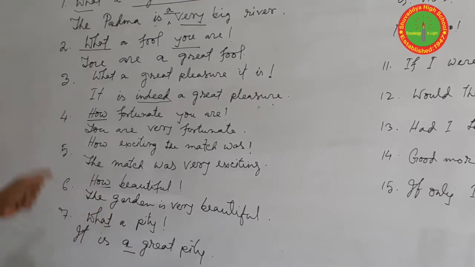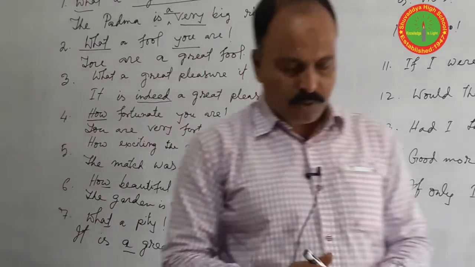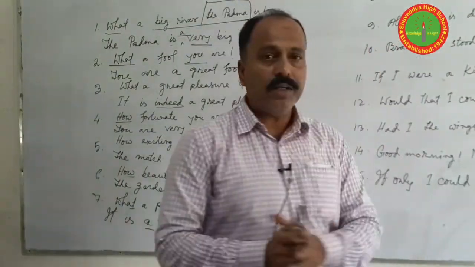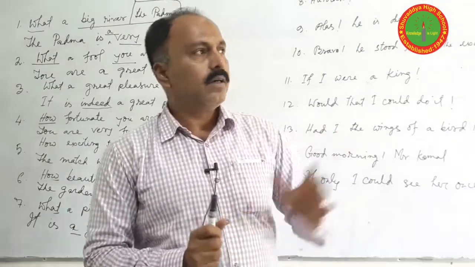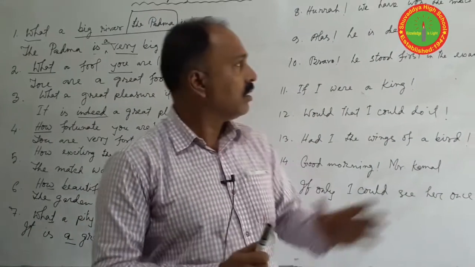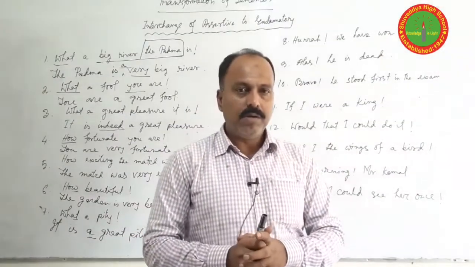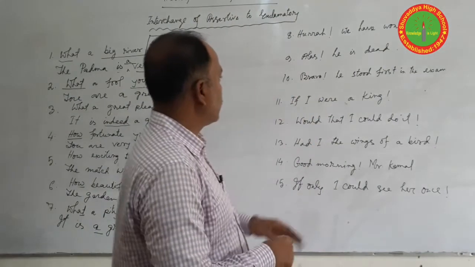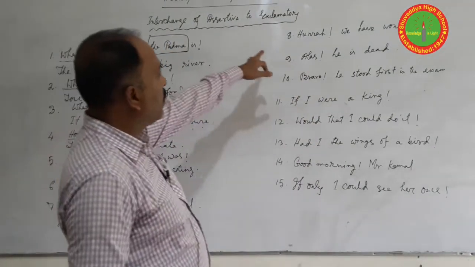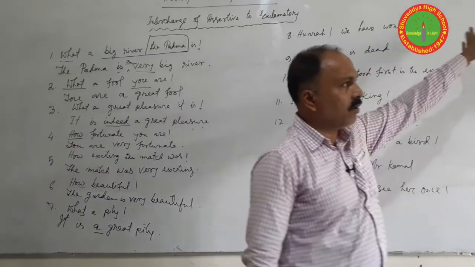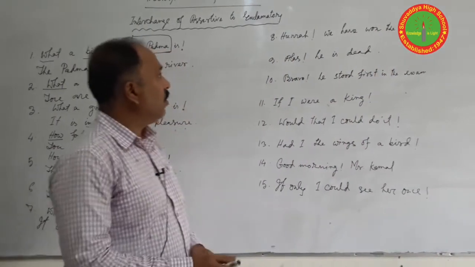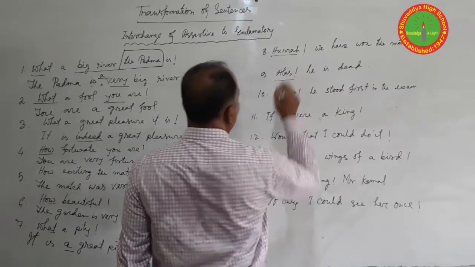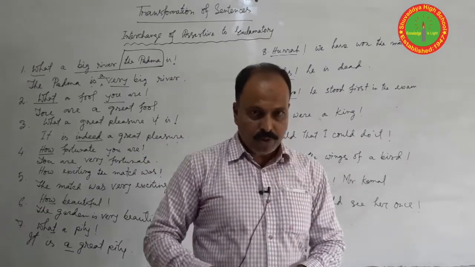Okay, there are some questions that are quite different from others. Sometimes some interjection words are used for exclamatory sentences. Here we can find some kinds of sentences. So question number 8: Hurrah, we have won the match. So for these kinds of interjections, alas, bravo, hurrah, we can use certain words.